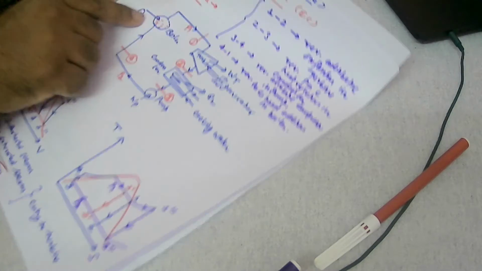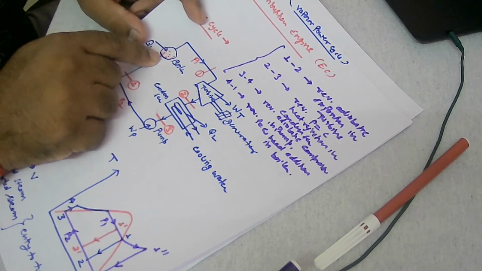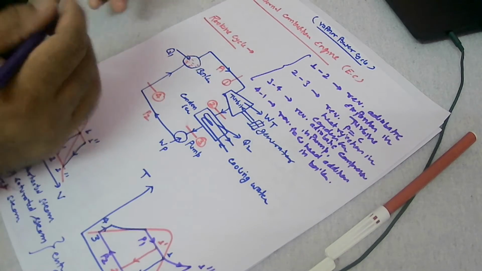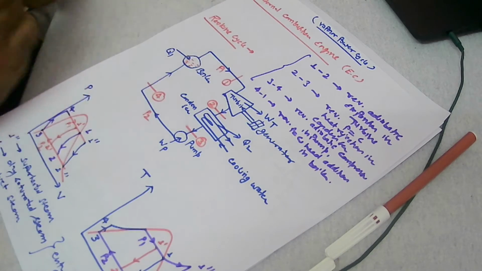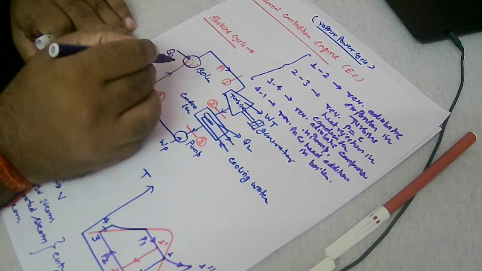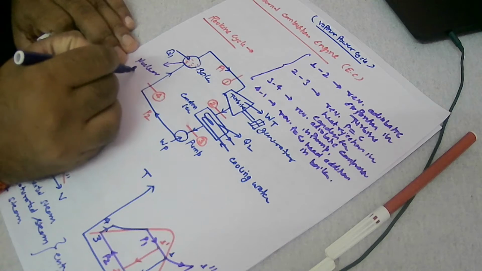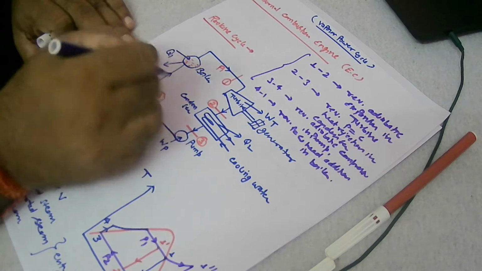So this is a steam power plant. If somebody asks you what a nuclear power plant is, then basically only the source of heat is getting replaced. You can replace this complete boiler by a nuclear reactor. You can add a nuclear reactor in place of the boiler, then it will become the nuclear power plant.